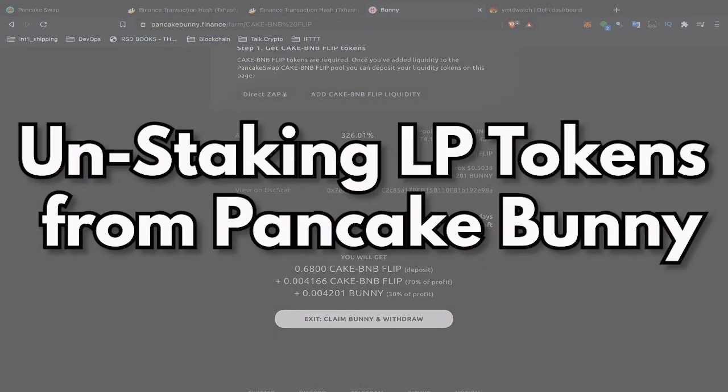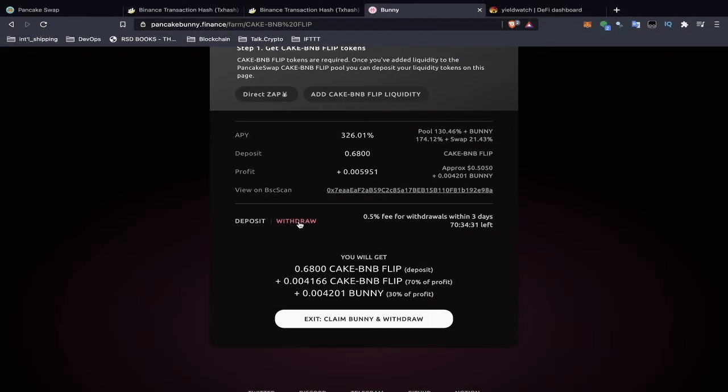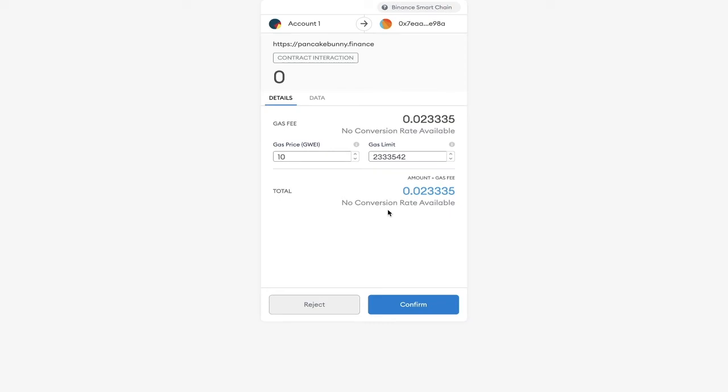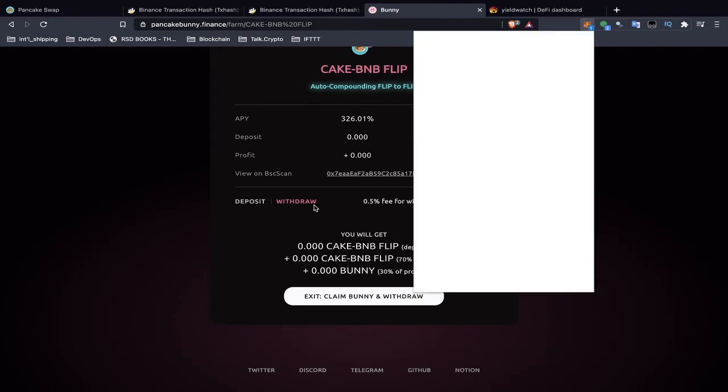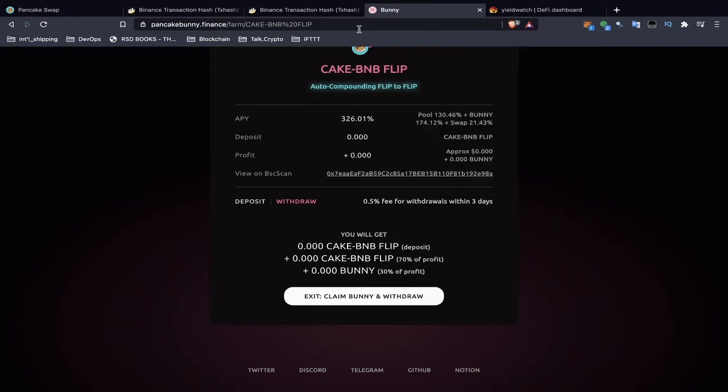Now if I want to withdraw my funds, I would have to click withdraw. So claim Bunny and withdraw, I would click confirm here. Let's see if it ended up in our wallet. Okay, so there's nothing else left in the pool right now.